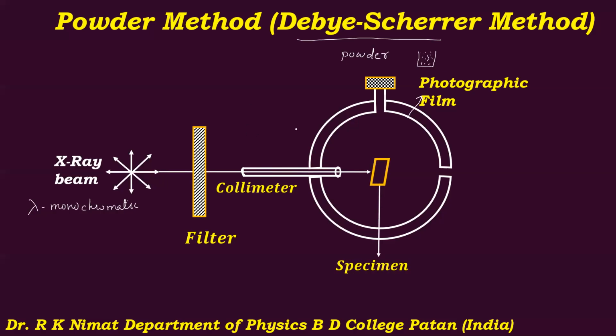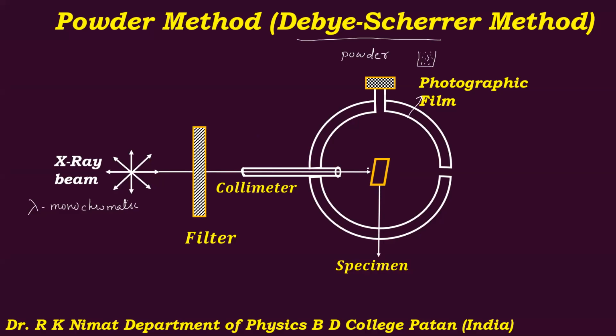We know that the specimen is taken in the form of powder, and there are a large number of small crystallites which are randomly oriented. So we have a large number of theta values and d values available because of the random orientation of these crystallites in the powder.